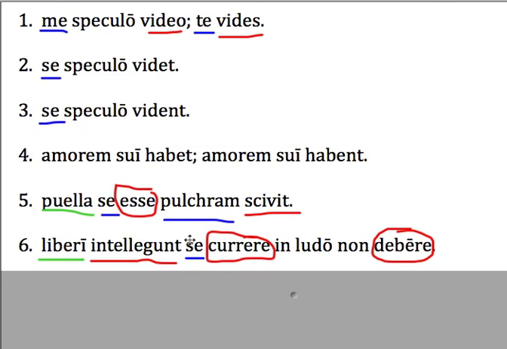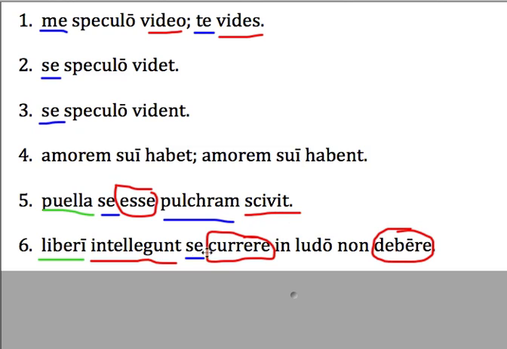Then we go to our sē. This is our accusative subject of this clause here. So this sē points back to the original subject, children. So the children understand that they themselves ought not to run in school. So the children understand that they ought not to run in school.